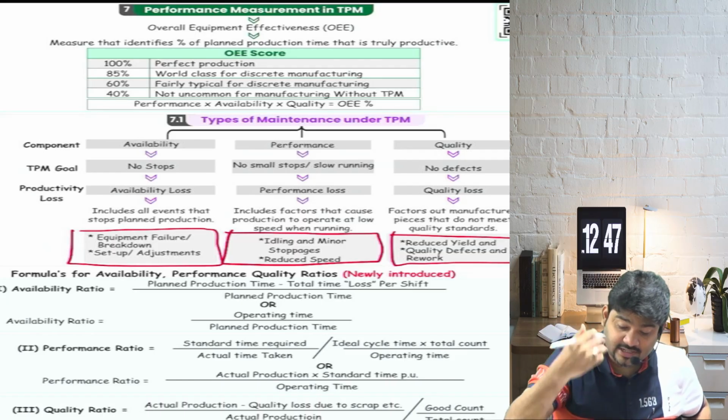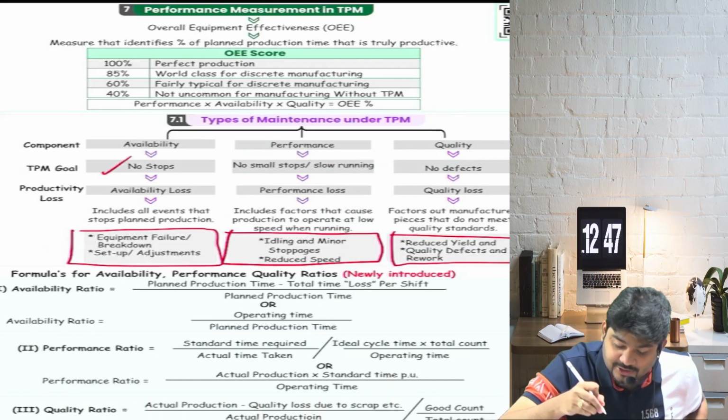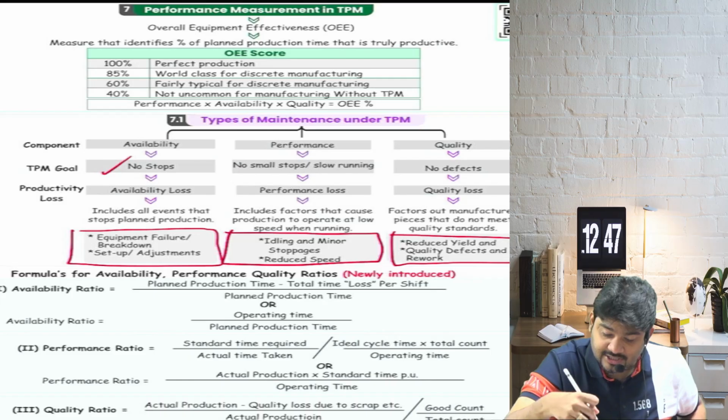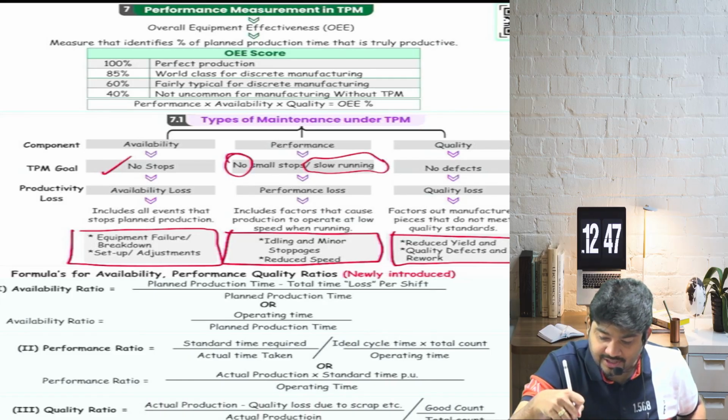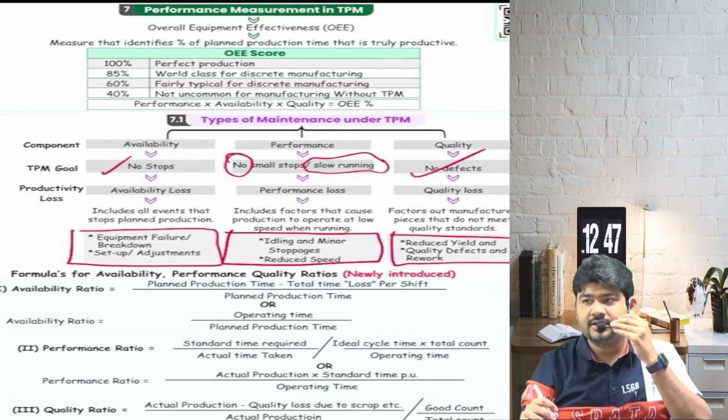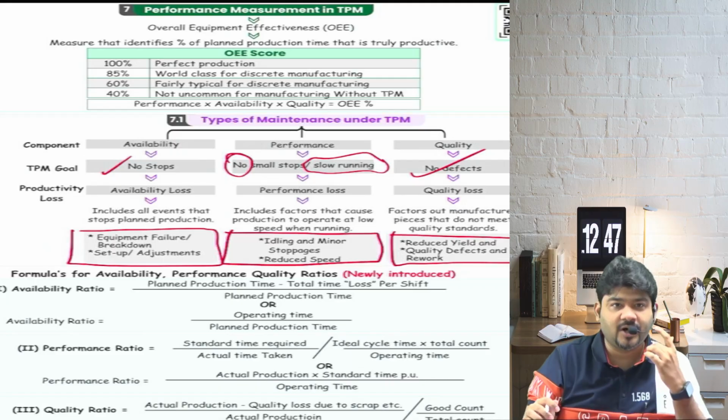Okay. And what is our TPM goal for availability? There should be no stops. For performance, there should be no slow running. And for quality, no defects. Got it, everybody?